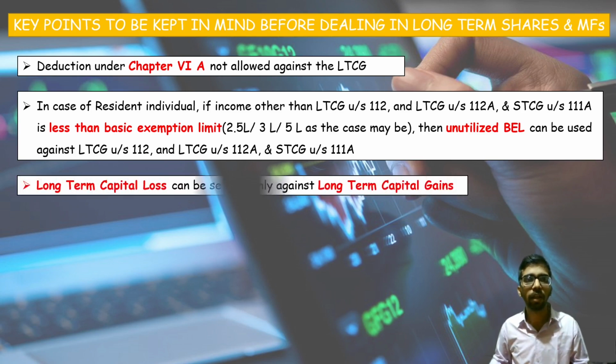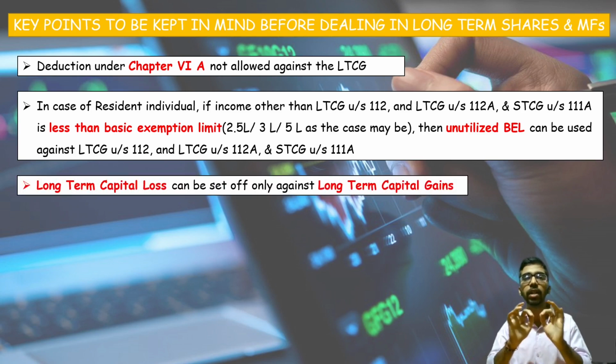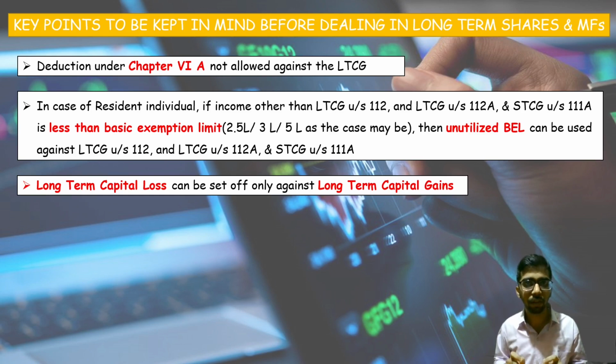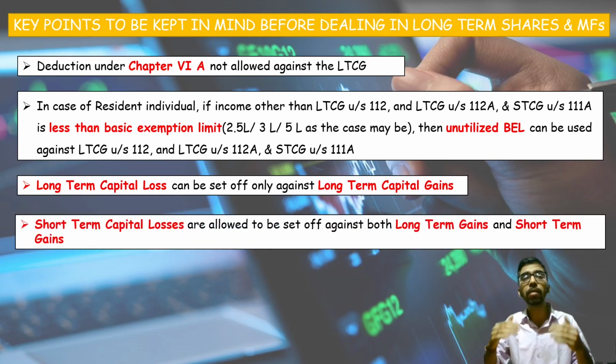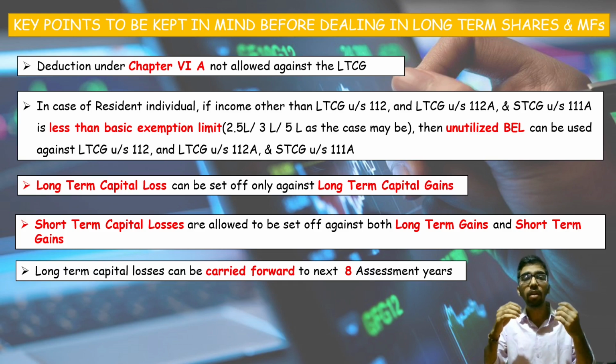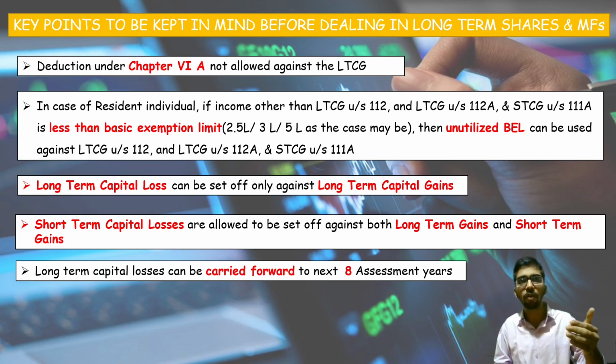Okay. Next, long-term capital loss can be set off only against long-term capital gain. It cannot be set off against any other income. Short-term capital losses can be set off both against long-term capital gain and short-term capital gain. Next, long-term capital losses can be carried forward for the next 8 assessment years.